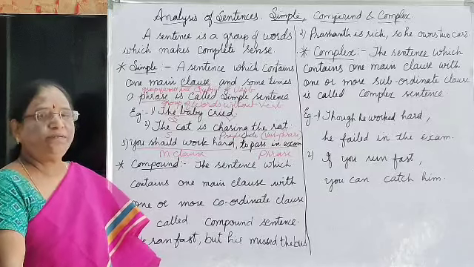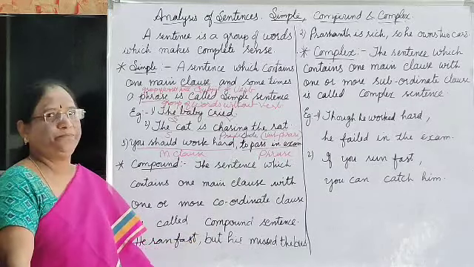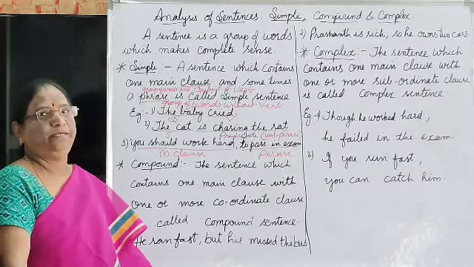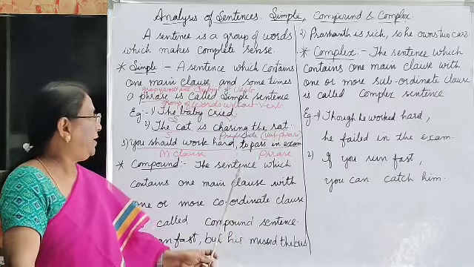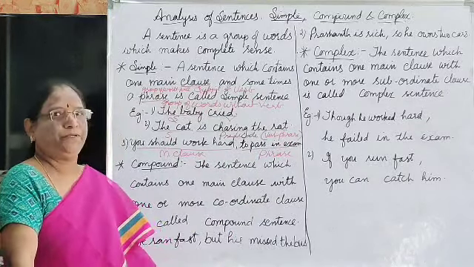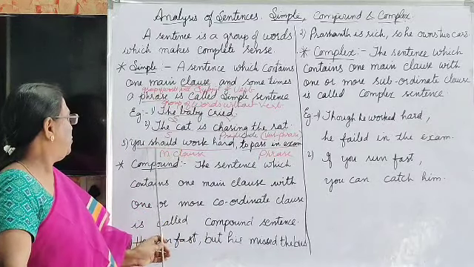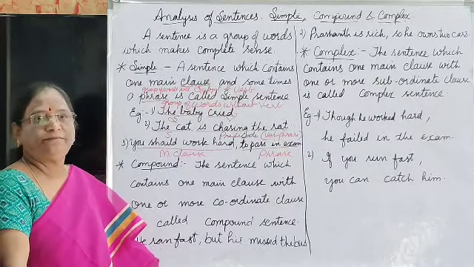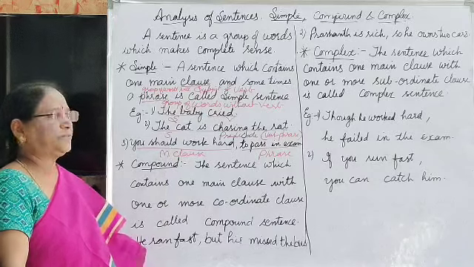To pass is not a verb here. It is an infinitive. The main verb is in you should work hard. That's why it is the main clause.